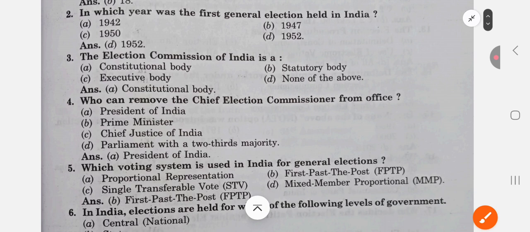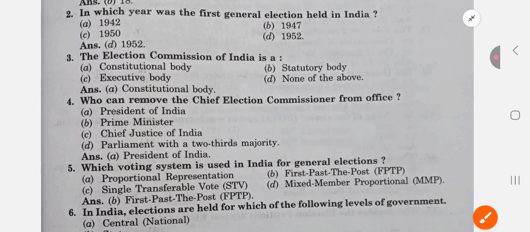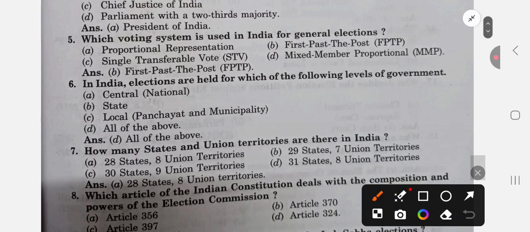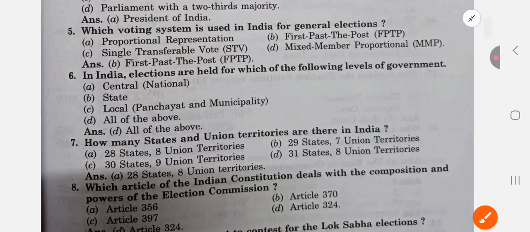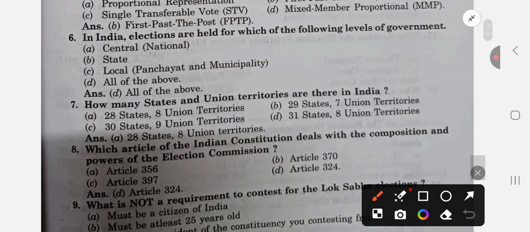The Election Commission of India is a constitutional body, एक संवैधानिक body है, याद रखना आप. Who can remove the chief election commissioner from office? The President of India. Which voting system is used in India for general election? It is first past the post. जिसको ज़्यादा मिल गया वो वाला सिस्टम है ये, FPTP, first past the post.